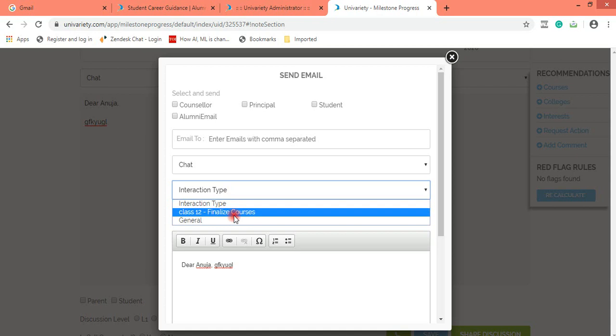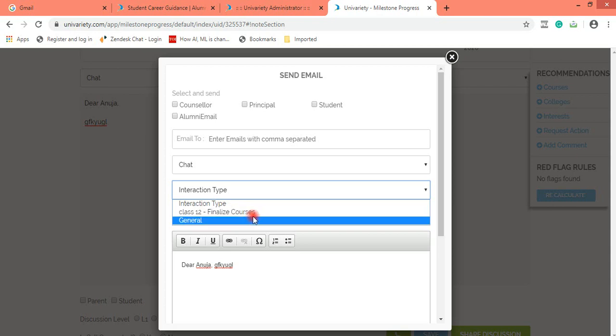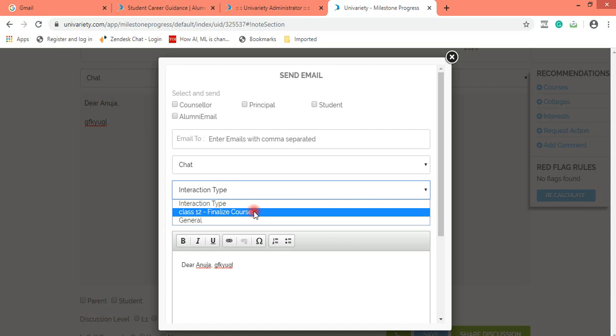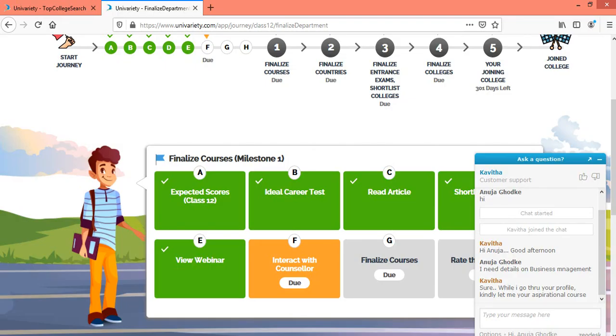Now for class 12, the interaction type is showing class 12 finalize courses. This is showing because you can see the student has not finalized her courses, and this is a due activity for her.